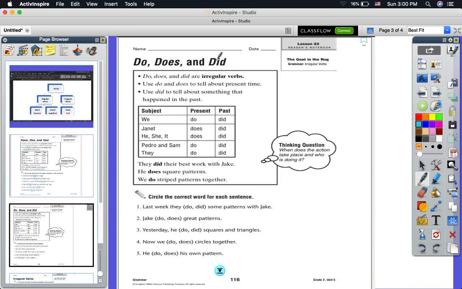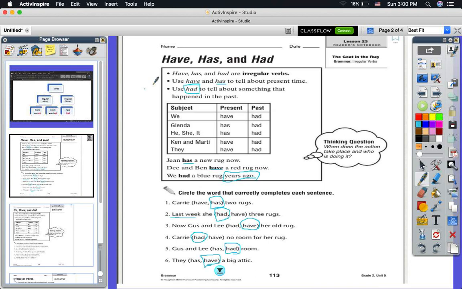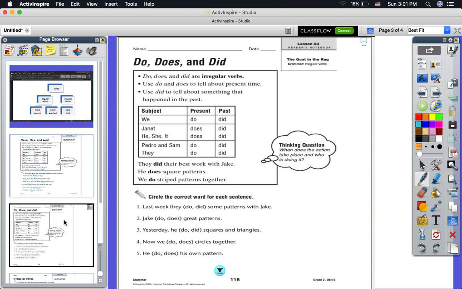Yes. Let's go to the second page. Do, does, and did. So we knew about have here. We said have and has in the present. This is for plural and this is for singular and this is the past form for both of them. The same here. Do and does, it's present, and did in the past.